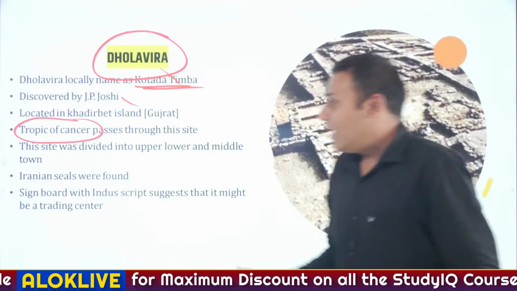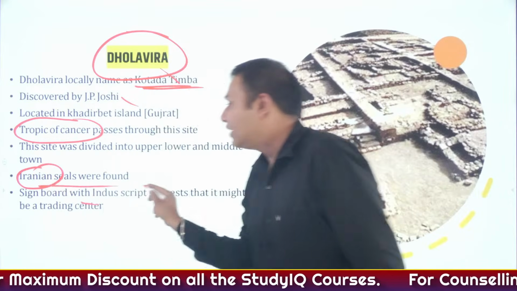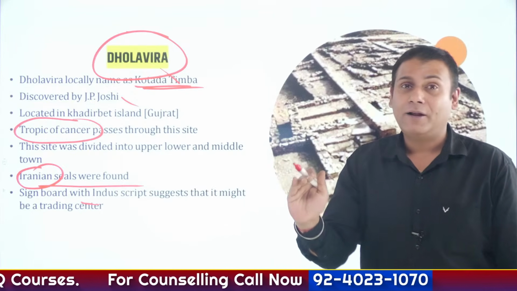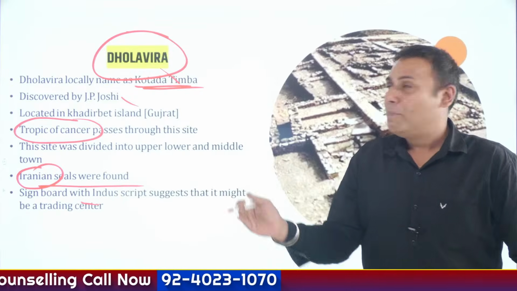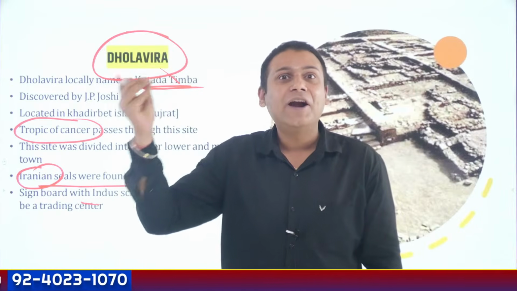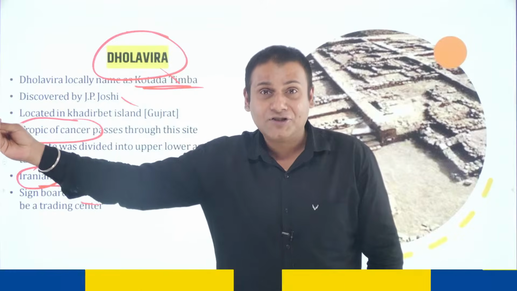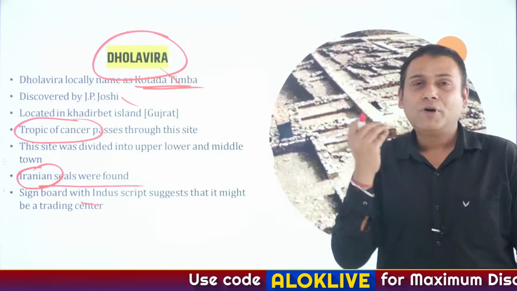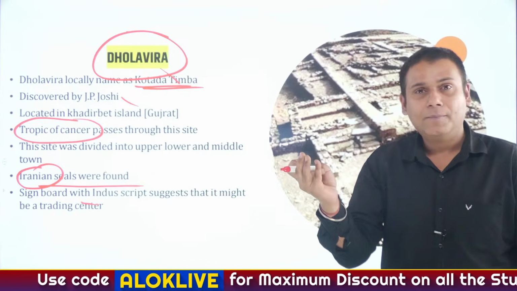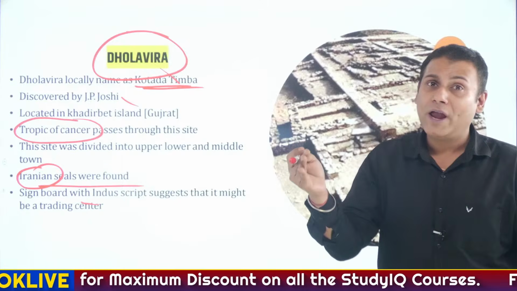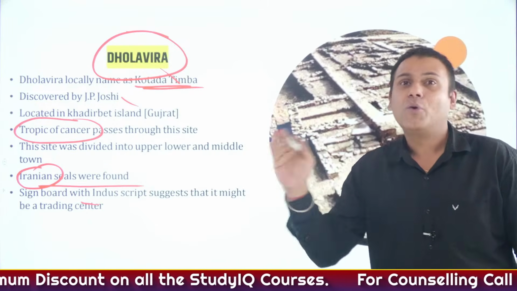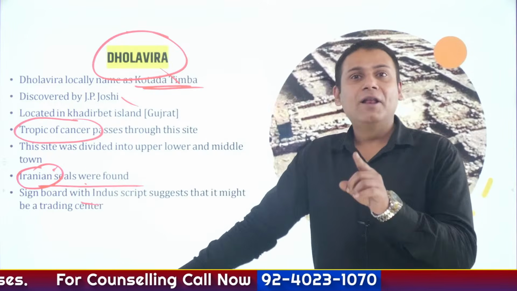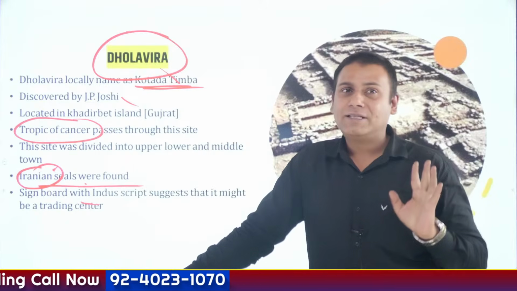Correct? Iranian seals have been found at the site of Dholavira. And if Iranian seals have been found, what does that exhibit? Simple one thing. The people of Dholavira might have had trading contact with another civilization, precisely the Mesopotamian civilization, because the Mesopotamian civilization covers countries like Iran, Iraq, Syria, Kuwait, southeastern Turkey, and so on. Correct? So what do Iranian seals exhibit? The people of Dholavira might have had trading contact with the Mesopotamian civilization.